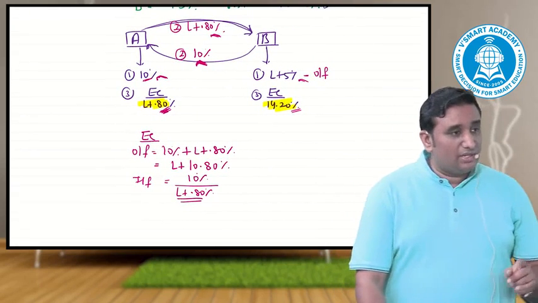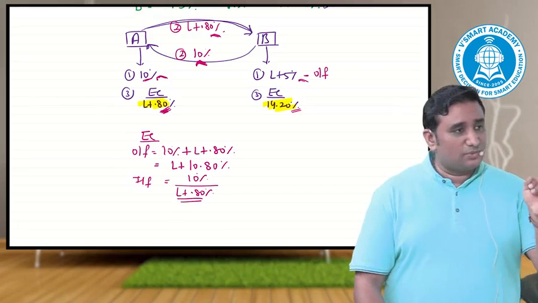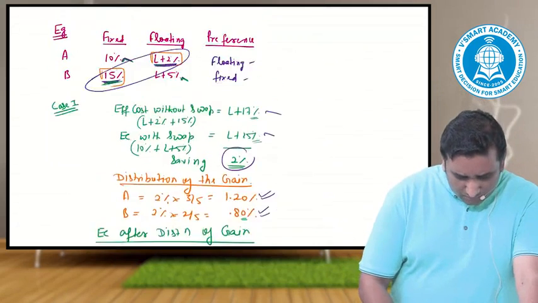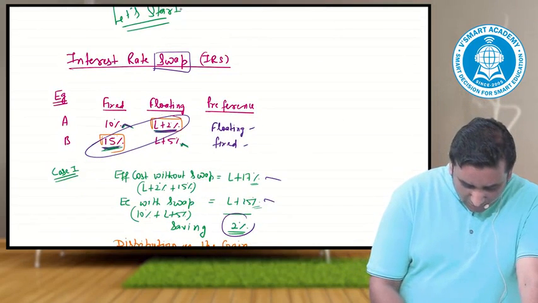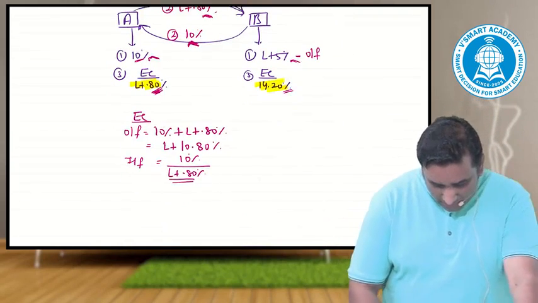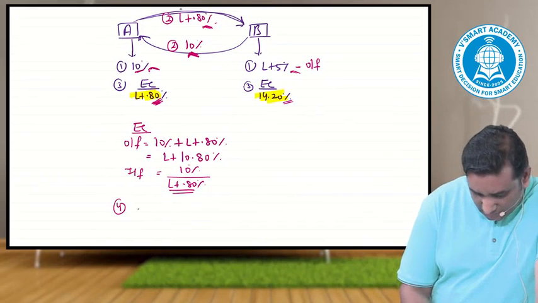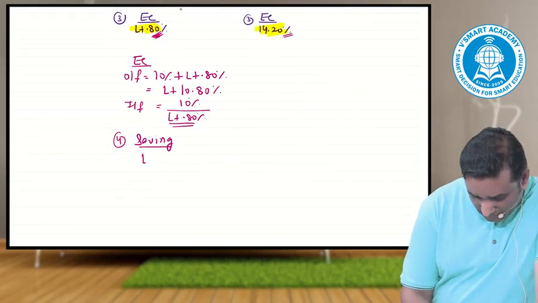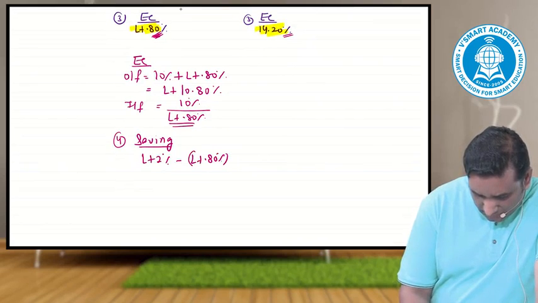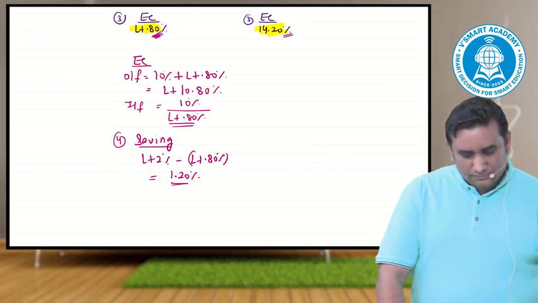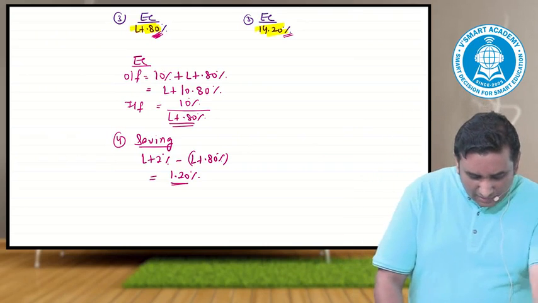Now, if A would have gone on his own: first step was bank taken loan, paid to B, received from B. Third is this. If A would have gone on his own, what was the cost? L plus 2. With the swap, how much does the cost come out? L plus 0.8. Fourth, saving. Going on his own, cost would have been L plus 2. With the swap, L plus 0.8. Saving comes to 1.2. That is exactly what we calculated on the top.